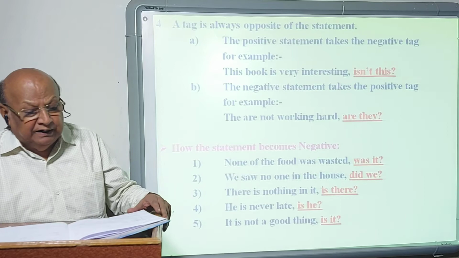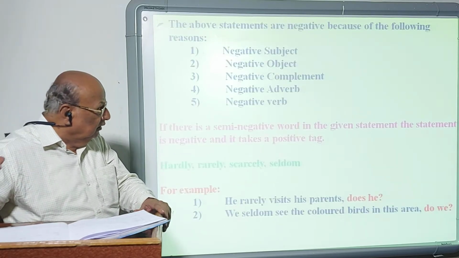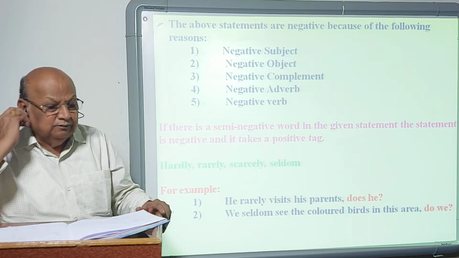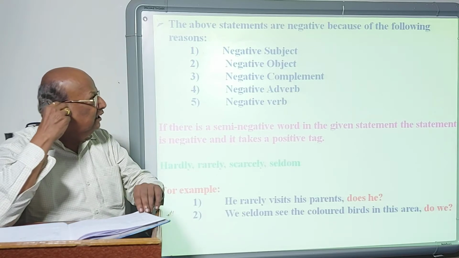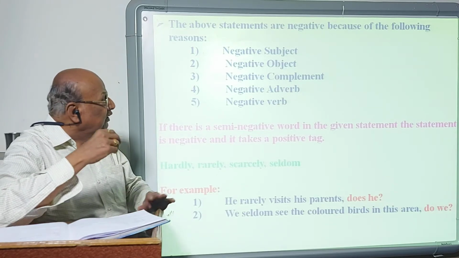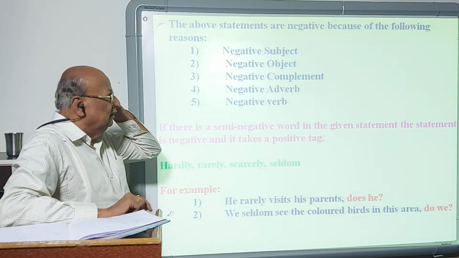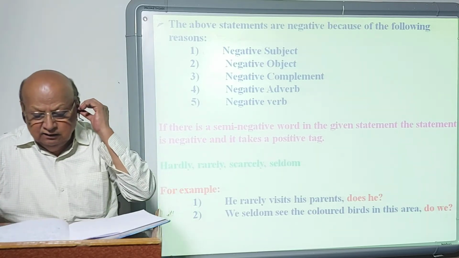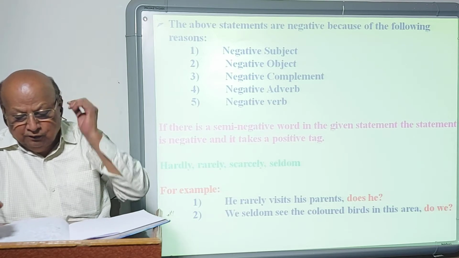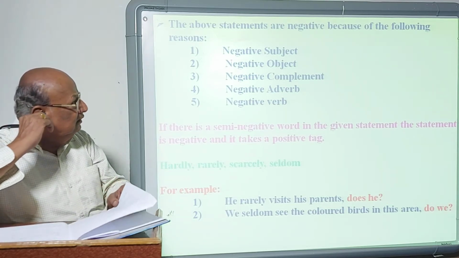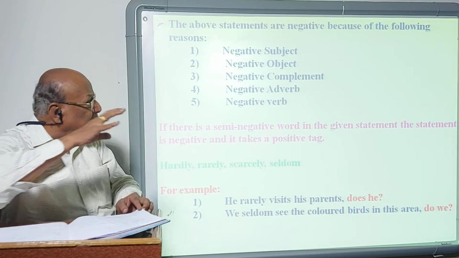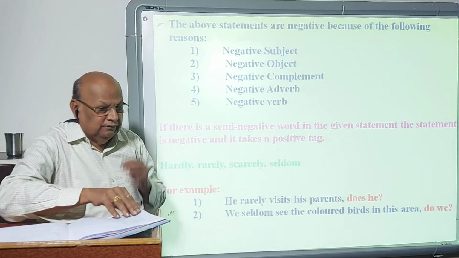Now the above statements are negative. See the reasons. The first statement, none of the food was wasted, is negative because of the negative subject. The second statement, we saw no one in the house, is negative because no one is the object. The object is negative.